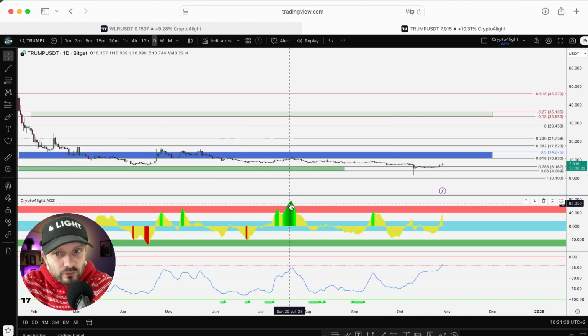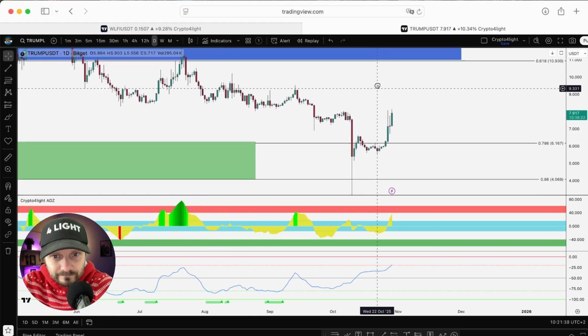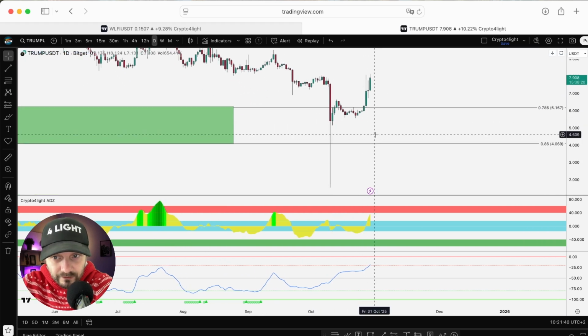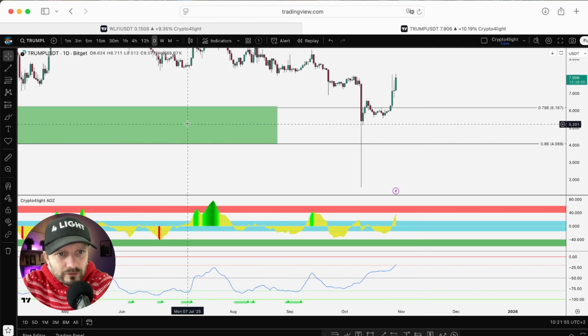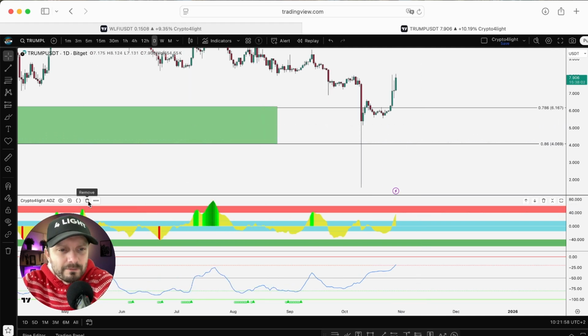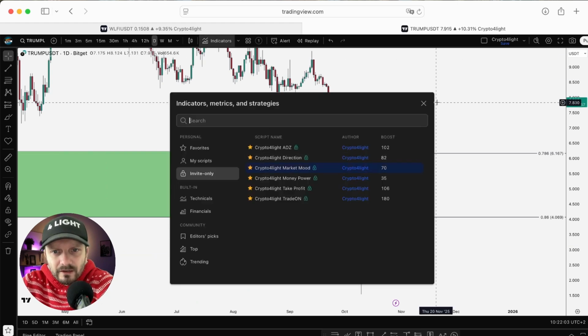Here was the time to get out of the token in the summer, June. After that, some sideways, some chop time. So it's kind of weird price action, and the flash crash on the dump. Maybe today there's some news: "Inside a Trump family's global crypto cash machine." Yes, this is what I told you. Maybe just because of this potential deal with China, these tokens perform, because people usually trade narratives, the news, the rumors. Market mode, guys.